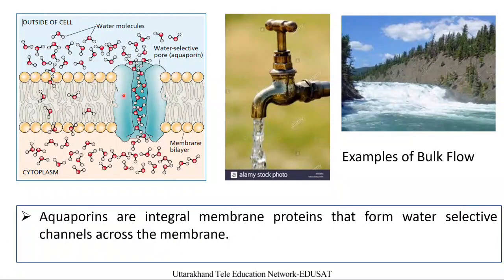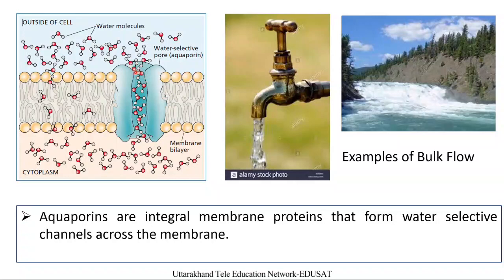So here we can see that within the hydrophobic environment of the biological membrane, a smaller number of water molecules are passing through, and through the aquaporin a large number of water molecules are passing.